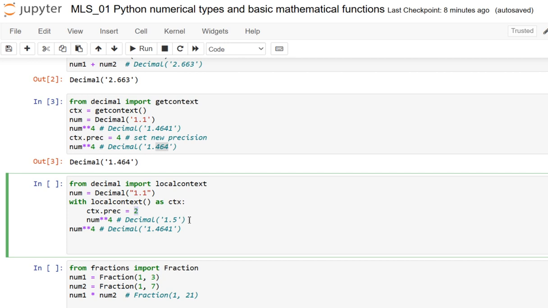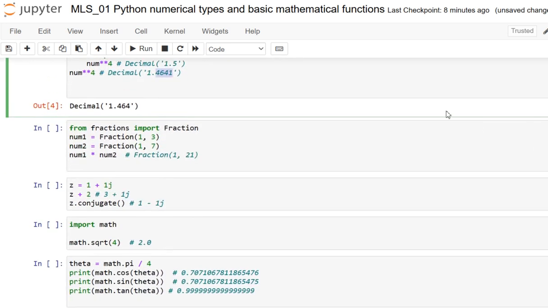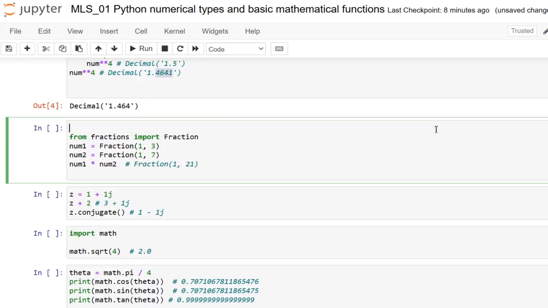So here it is rounded towards 1.5, and yeah, dear friends, this means that the context can be freely modified inside the with block and will return the default, of course, at the end, because it is just set to what we have previously set it to. And next we are just moving on towards the fraction.